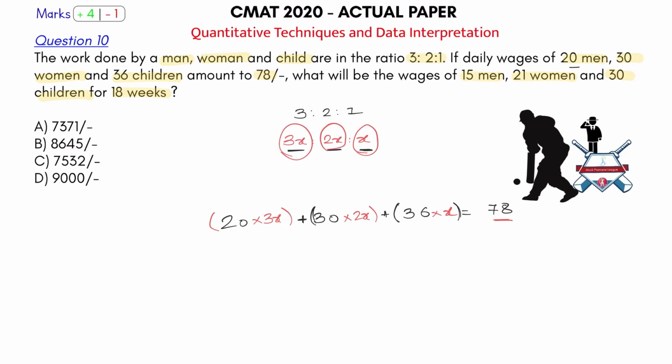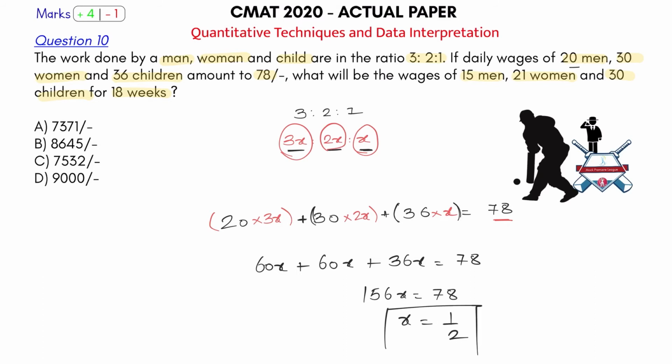This should tell you the value of x. So 20 into 3, 60x, plus 30 into 2 is again 60x, plus 36 into x, that is 36x, is equal to 78. Okay, so add all of them. This becomes 60, 60, 120, 120 plus 36, 156x is equal to 78. So x is equal to what? x is equal to half. That is the first thing that I need to understand here. x is equal to half.